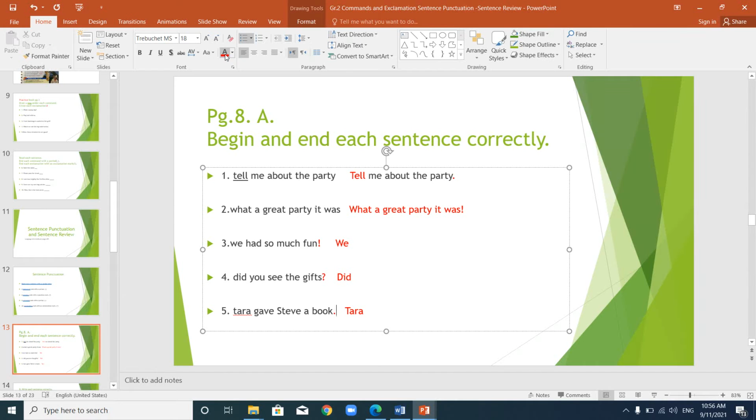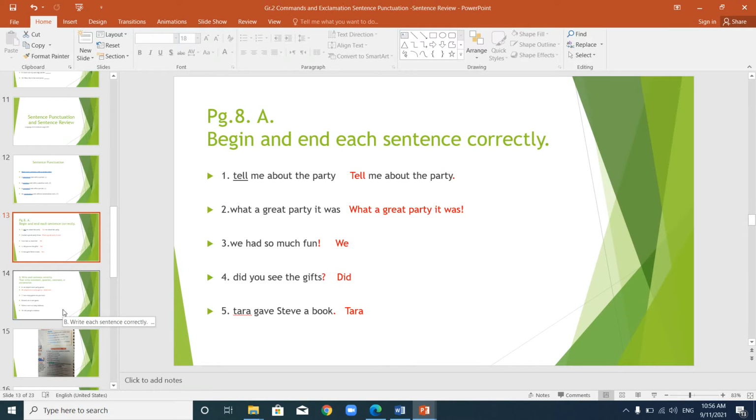So when it tells you to begin and end each sentence correctly, you must begin each sentence with a capital letter, and then you put the end mark correctly with a period, exclamation, or a question mark. Okay, I hope that was pretty easy.